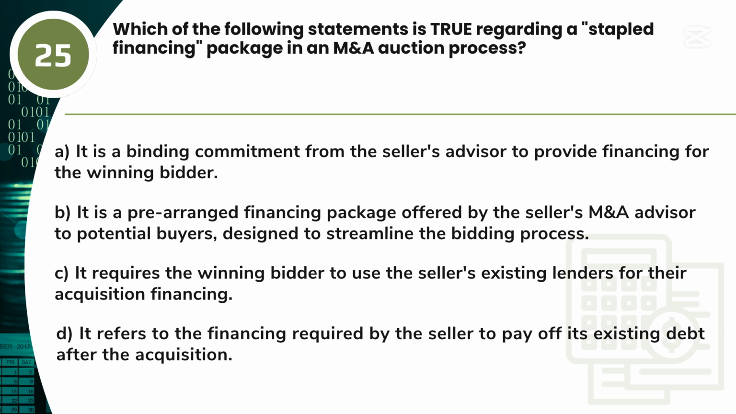A. It is a binding commitment from the seller's advisor to provide financing for the winning bidder. B. It is a prearranged financing package offered by the seller's M&A advisor to potential buyers, designed to streamline the bidding process. C. It requires the winning bidder to use the seller's existing lenders for their acquisition financing. D. It refers to the financing required by the seller to pay off its existing debt after the acquisition.